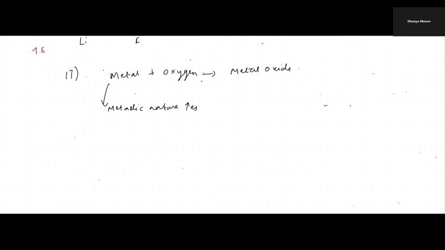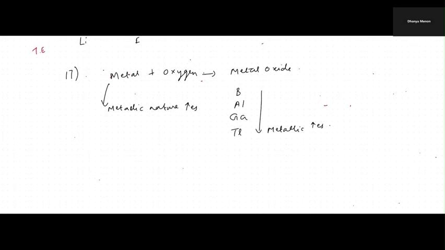Now we have boron, aluminium, gallium, indium, and thallium. So this is group 13. As you're coming down, what is happening to the metallic character? Metallic nature increases.